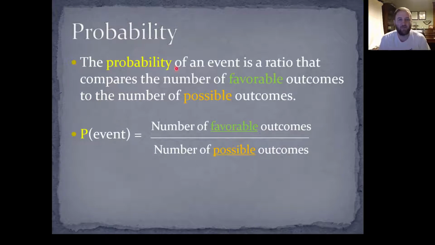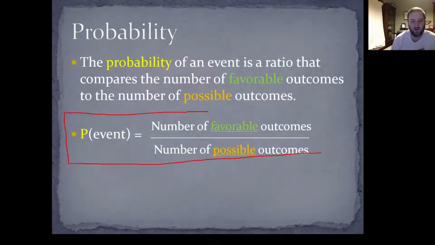All right, so probability. The probability of an event is a ratio that compares the number of favorable outcomes to the number of possible outcomes. Now, this formula is very important. I do want you to write down this formula in your notes. The probability of an event, P(event), where P stands for probability, is the number of favorable outcomes over the number of possible outcomes.